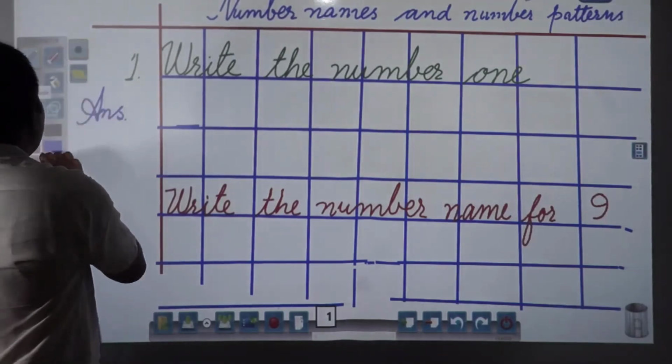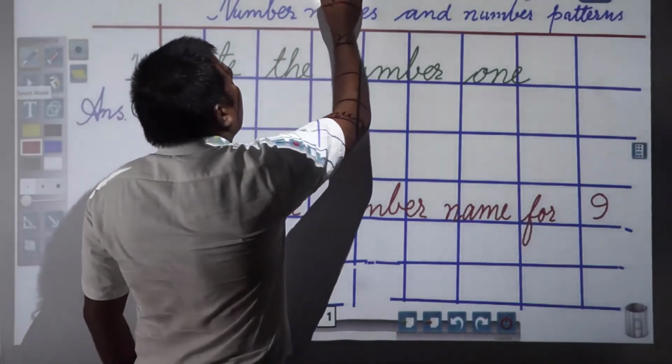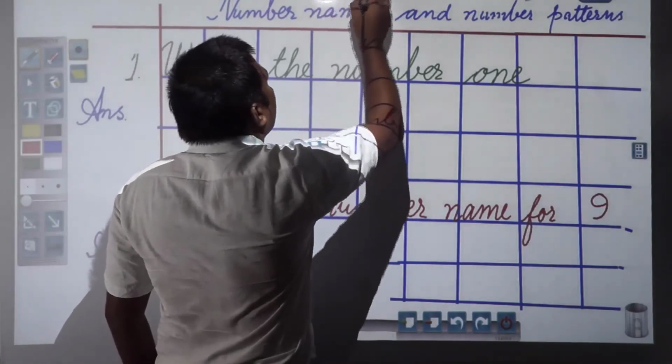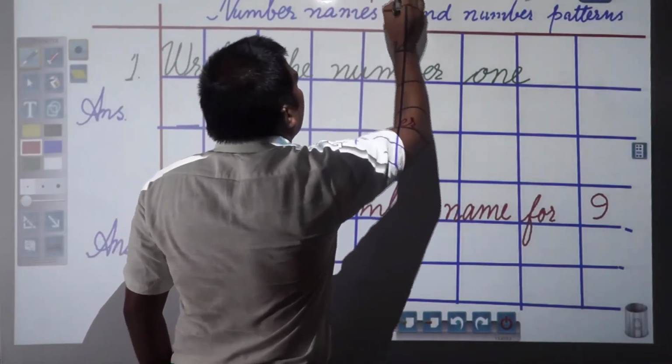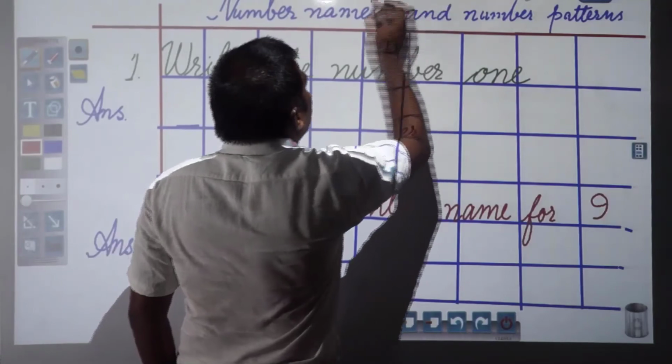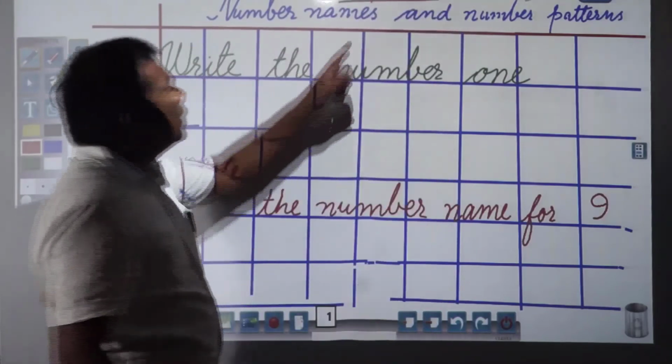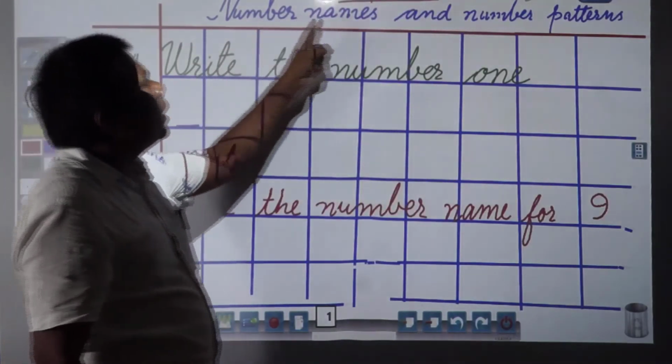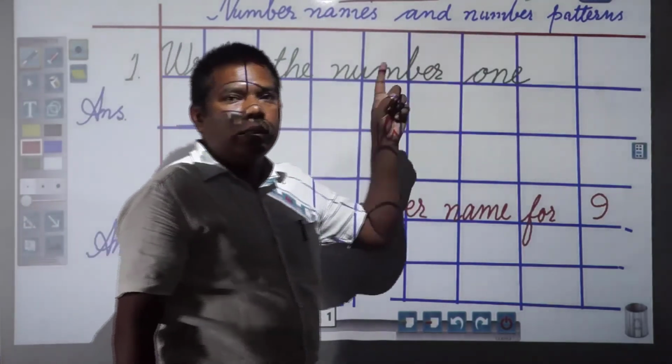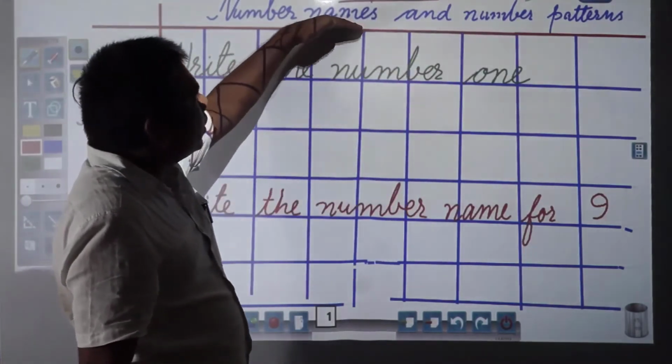So here you will write chapter 2 or lesson 2. This is chapter 2. And the name of the chapter is what? Number names and number patterns. Here it should be written.